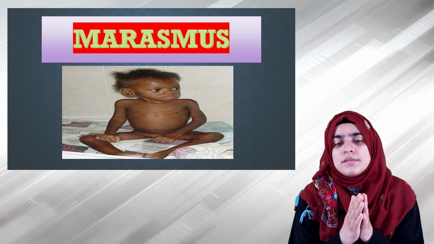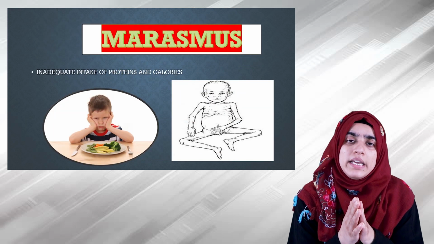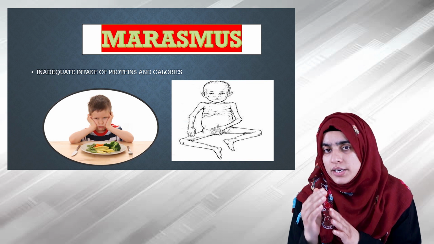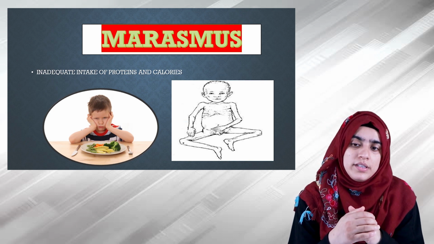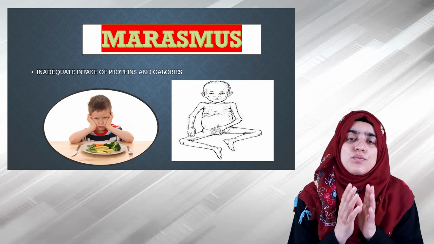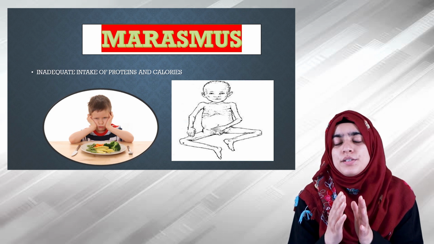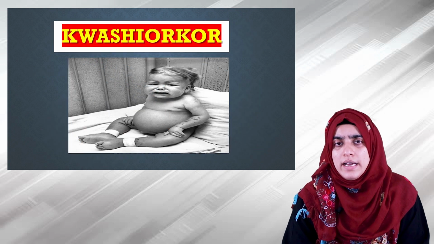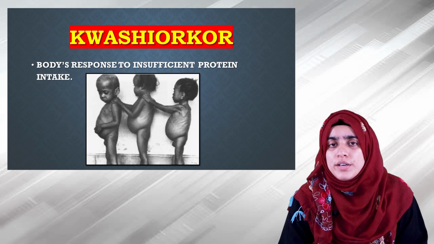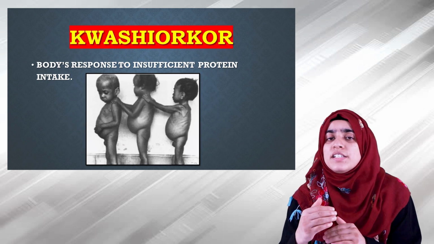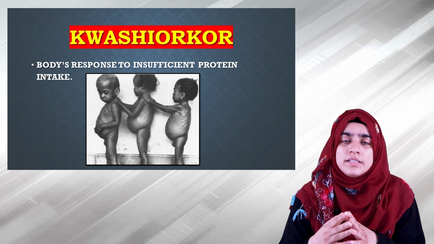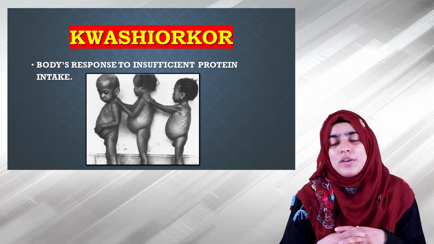We'll see that marasmus occurs due to the inadequate intake of proteins and calories, and it is characterized by emaciation, that is, the person's physique is wasted away and the person looks very weak. Another condition is kwashiorkor, which is the body's response towards insufficient protein intake, and it is characterized by the presence of edema.